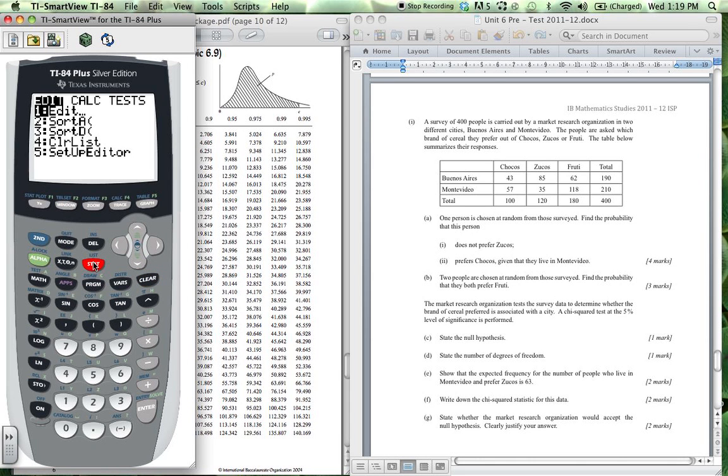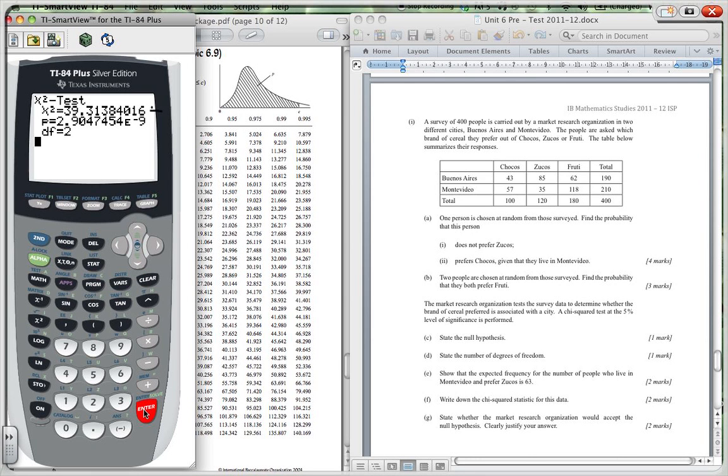So I go to stats, I go to my tests, I go down, I've got to be careful going down here, there we are, there's my chi-squared test. I say enter. It says observed as A, and then I calculate. So I say enter, and it gives me my chi-squared value. So my chi-squared value there is 39.3.